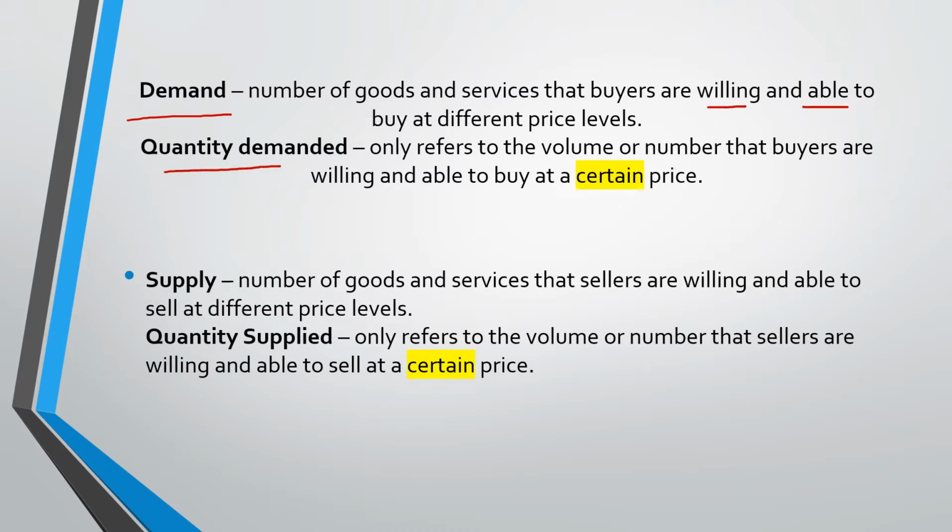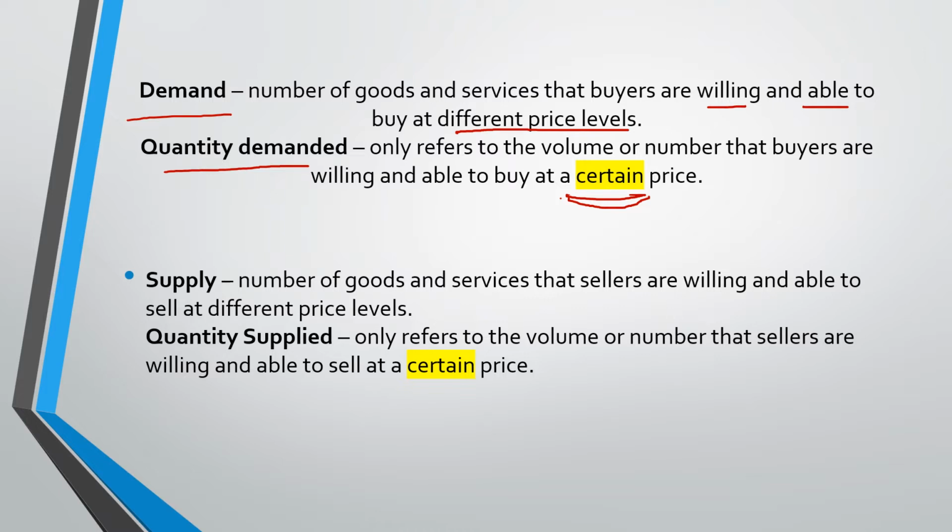Quantity demanded, on the other hand, only refers to the volume or number that buyers are willing and able to buy at a certain price. So you might think that they have the same meaning, but actually demand is very specific: it's the number of goods and services that buyers are willing and able to buy at different price levels, whereas for the QD, it's only for a certain price level.